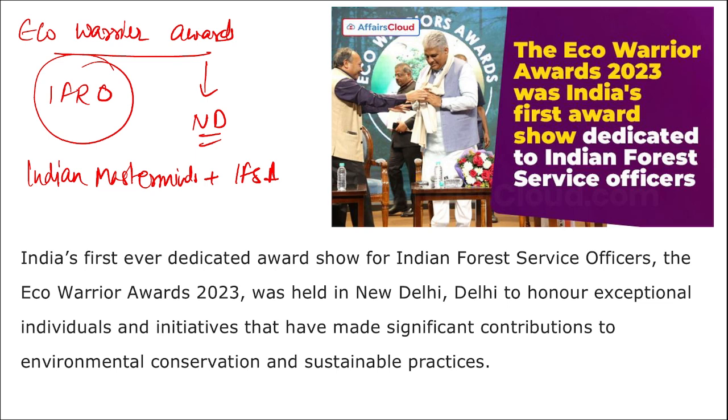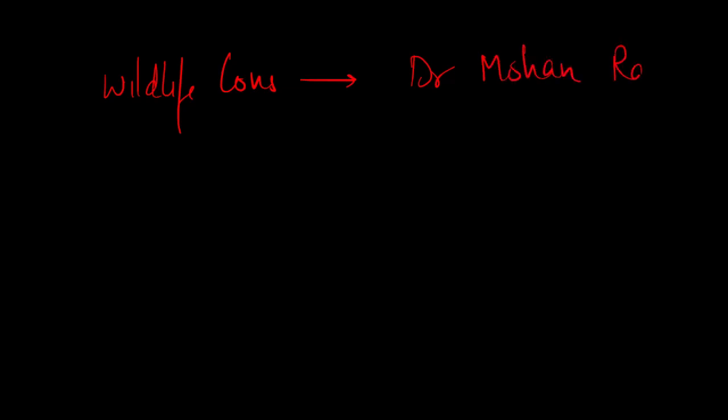Remember, the awards were given in 5 categories: wildlife conservation, wildlife protection, forest protection, best use of technology for conservation, and award for community connect. Here you need to remember, for wildlife conservation, Dr. Mohan Ram was awarded the prize.